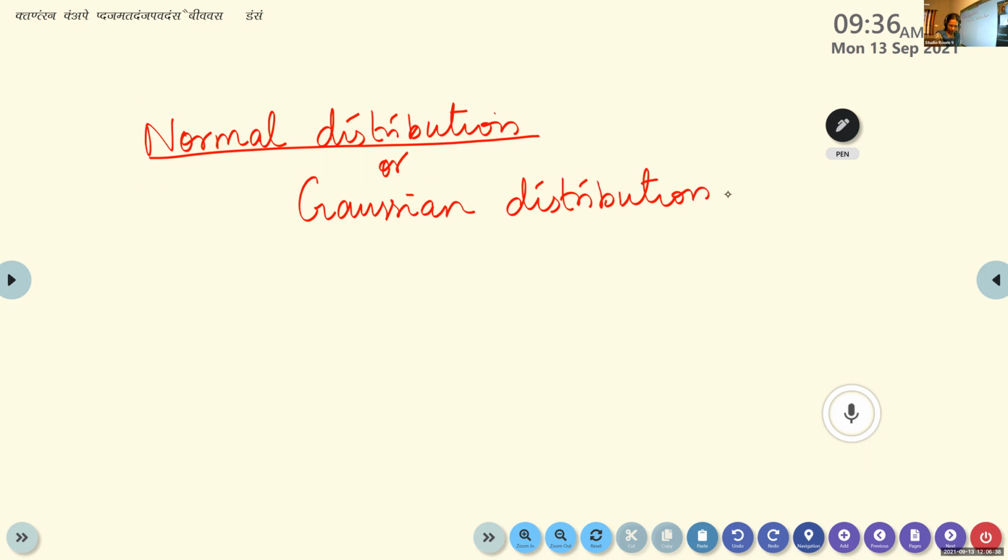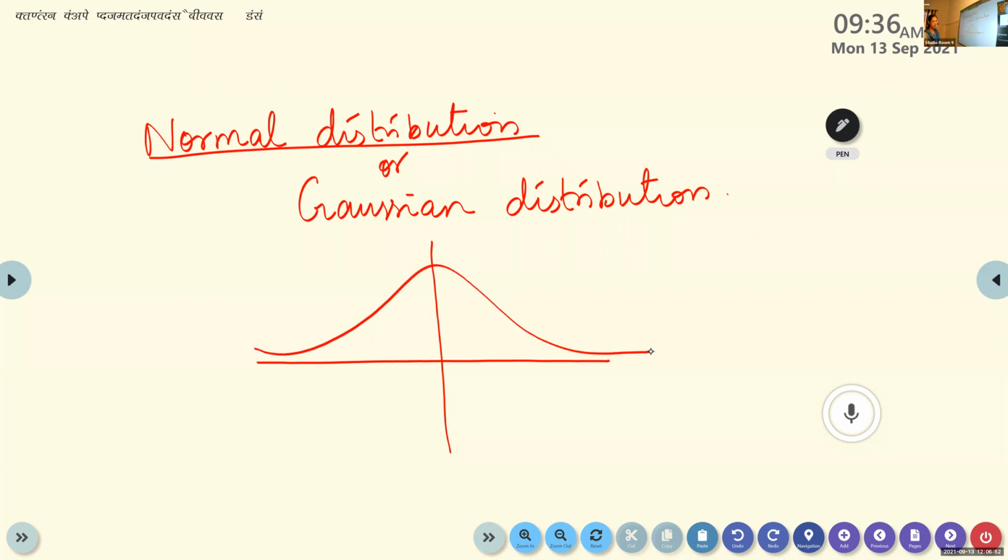Last year we learned about the graph of the normal distribution. The curve of a normal distribution is a bell-shaped curve. Can you recall this one? Last year we learned it. So the curve will be a bell-shaped curve. Write down this one, note this down.